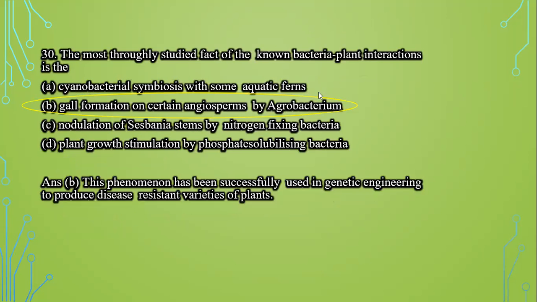Next question is, the most thoroughly studied fact of the known bacterium plant interaction is first, cyanobacterial symbiosis with some aquatic ferns. Second, gall formation on certain angiosperms by Agrobacterium. Third is nodulation of Sesbania stems by nitrogen fixing bacteria. And fourth is plant growth stimulation by phosphate solubilizing bacteria. Now, this phenomenon has been successfully used in genetic engineering to produce disease-resistant varieties of plants. So the answer is gall formation on certain angiosperms by Agrobacterium.